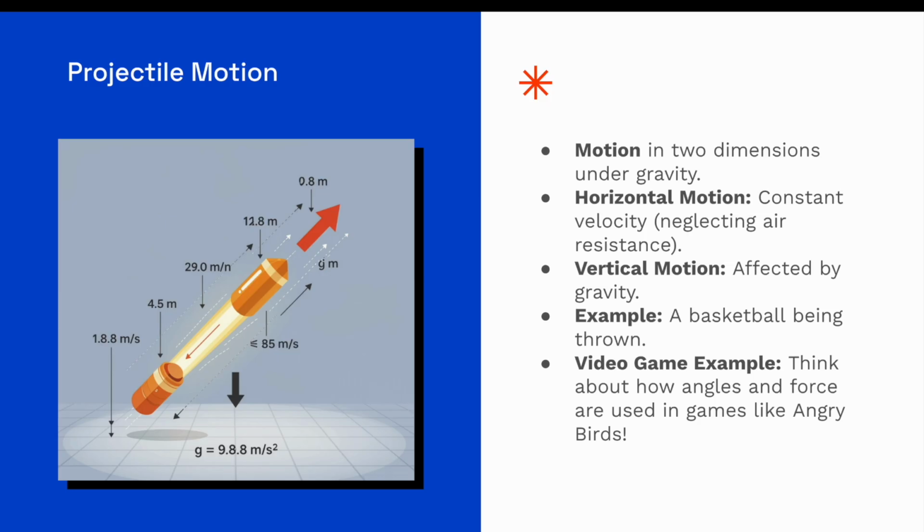Vertical motion is the part of motion that's affected by gravity, as you can see with this really badly drawn gravity arrow right here. So the vertical velocity keeps changing and it's zero at the top. That's something you'll need to memorize. The vertical velocity is zero at the top and acceleration is always g.